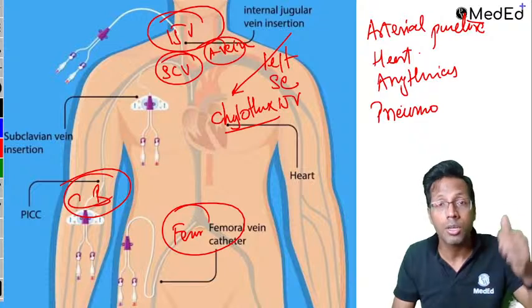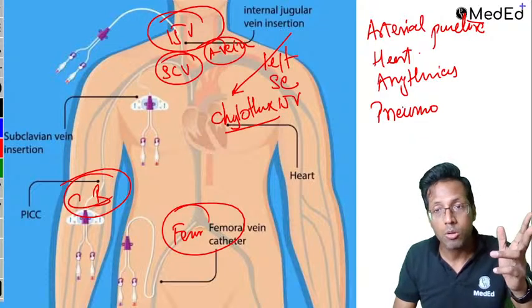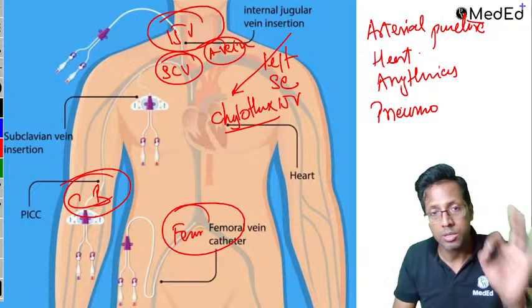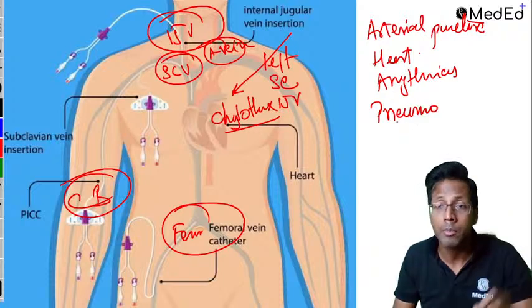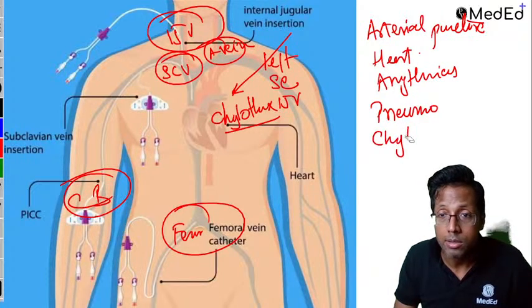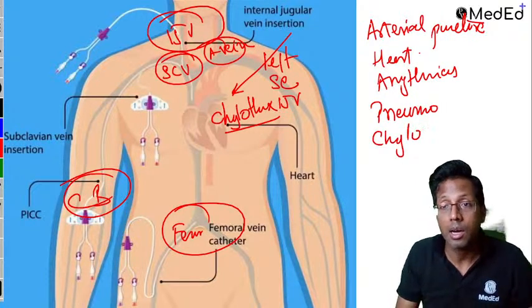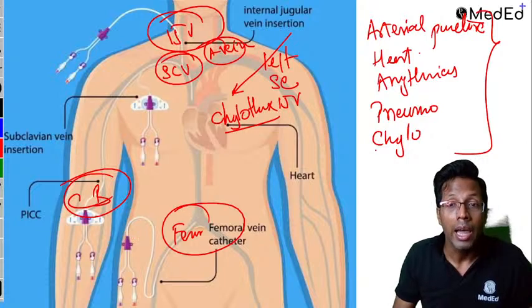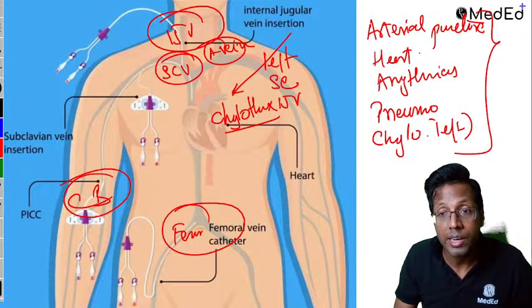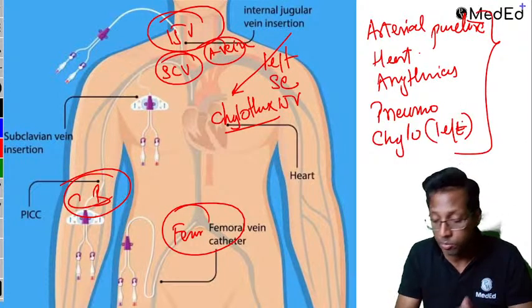Important point is arterial puncture, heart. It can damage the heart also. It can puncture the heart. It can create damage to the heart. There can be arrhythmias, pneumothorax, and chylothorax. These are 5 important things which are asked in the exam. And chylothorax, remember, especially on the left side. So please see this question in case if it comes on the left hand side.